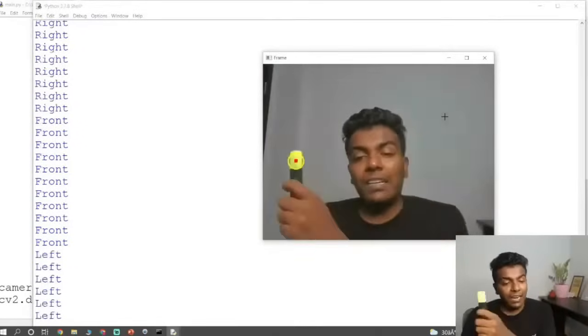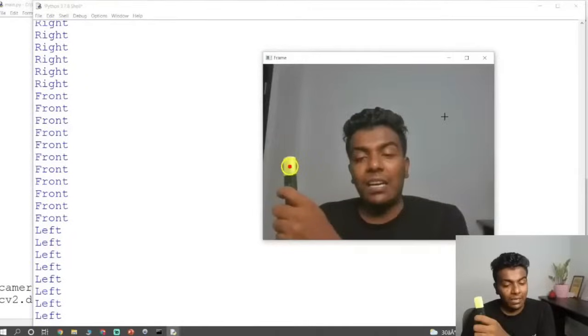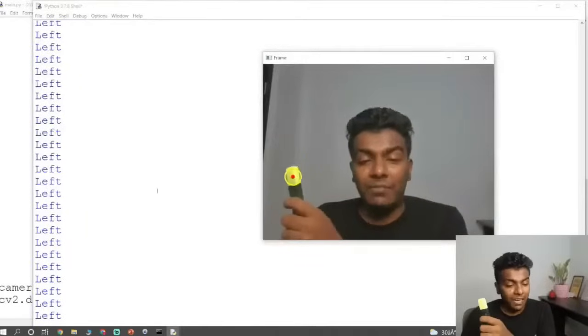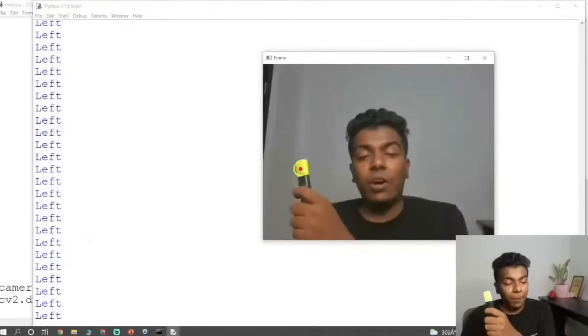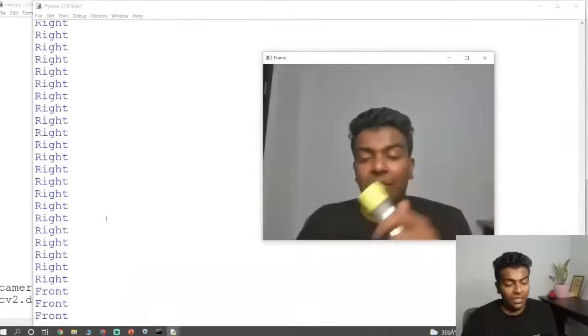Whenever the red color dot is present on the left side, it is going to print left. Whenever the red color dot is present on the right side, it is going to print right. So this is the complete functionality.